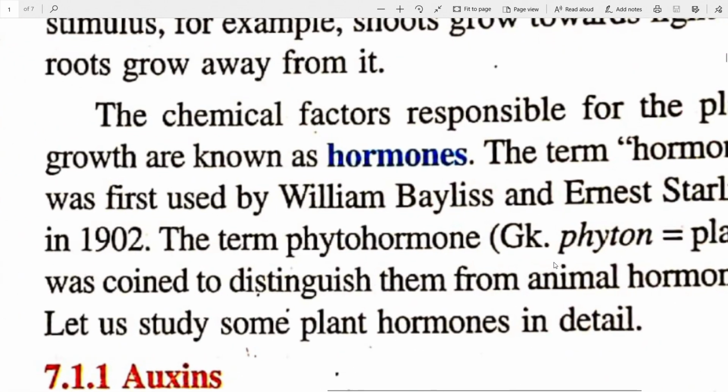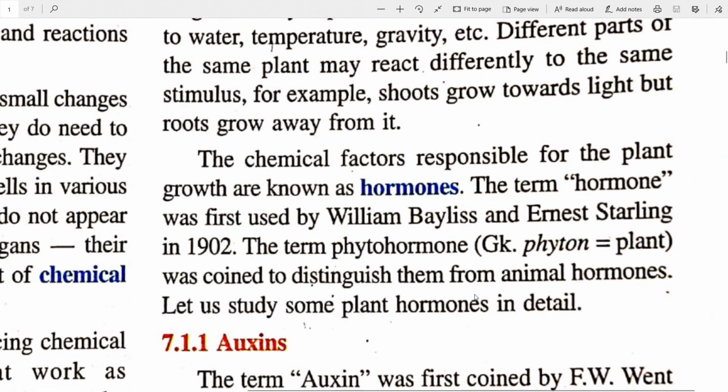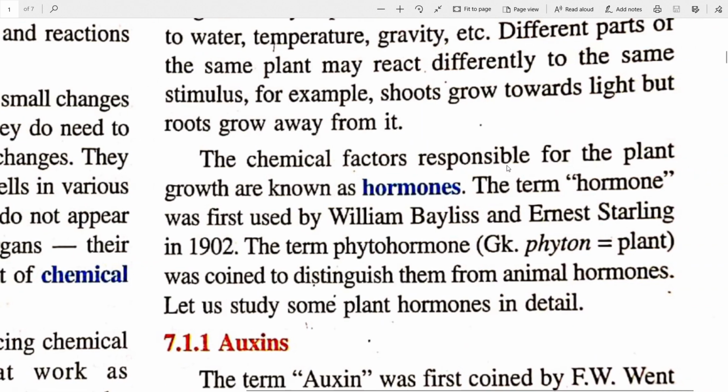Now, let's focus on this. Chemical factors responsible for plant growth are called hormones. The term hormone was first used by William Bayliss and Ernest Starling in 1902. The term phytohormone, which comes from the Greek word phyton, which means plant, was coined to distinguish them from animal hormones.